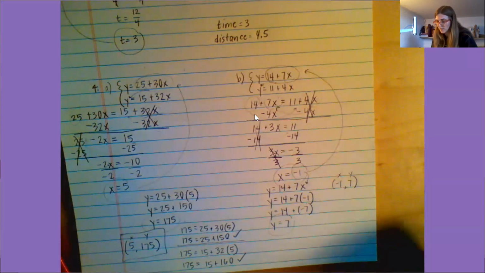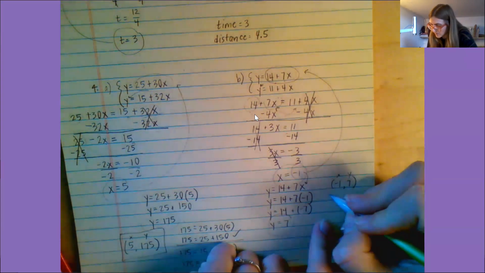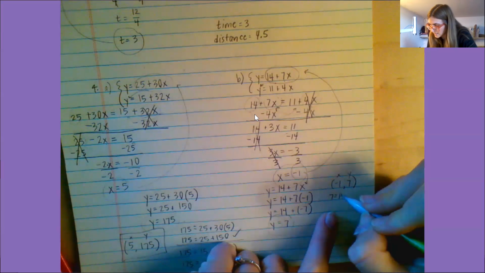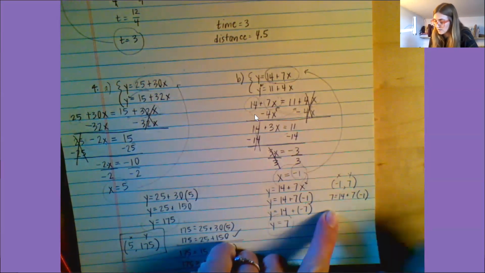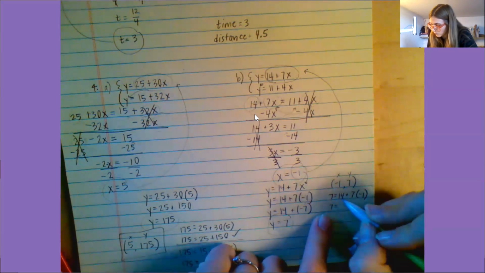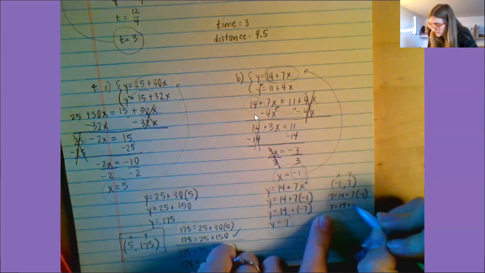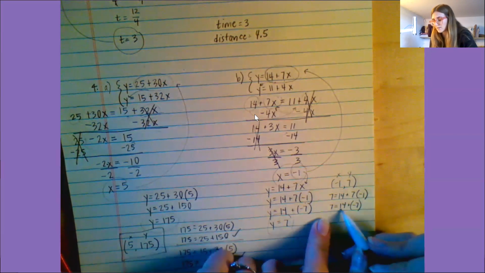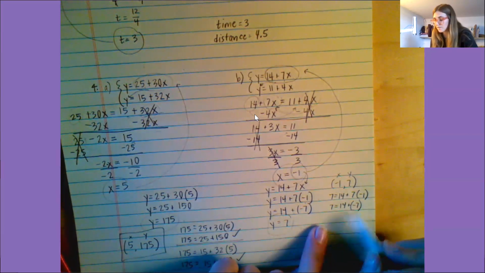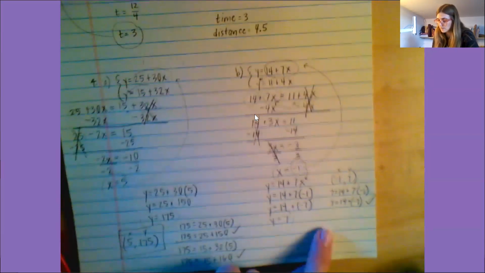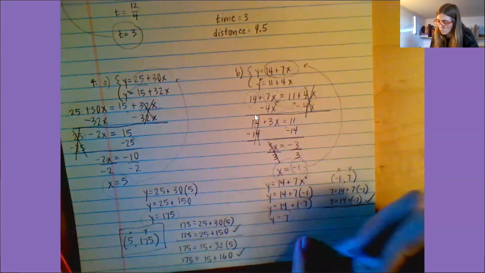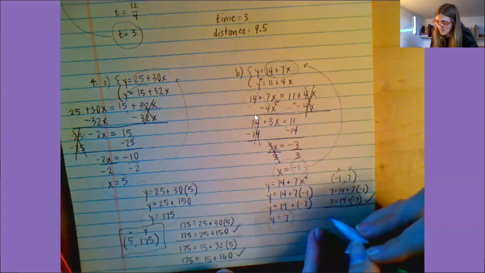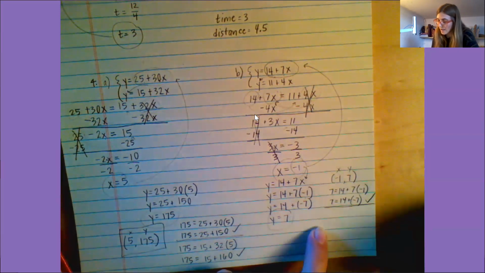Let's look at the first equation. So I'd get 7 equals 14 plus 7 times negative 1. 7 equals 14 plus negative 7. Yes, that's true. 14 and negative 7 do equal 7. Now let's do the second equation. Plug in 7 for y, negative 1 for x.